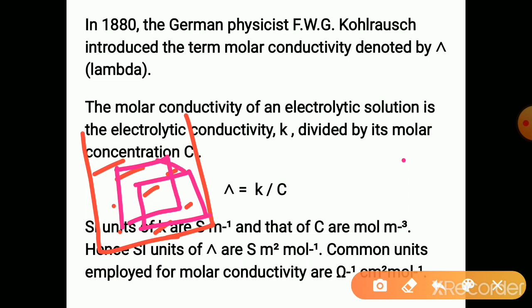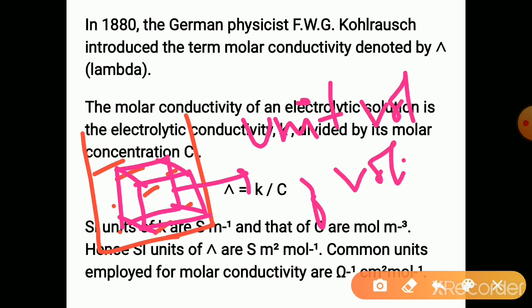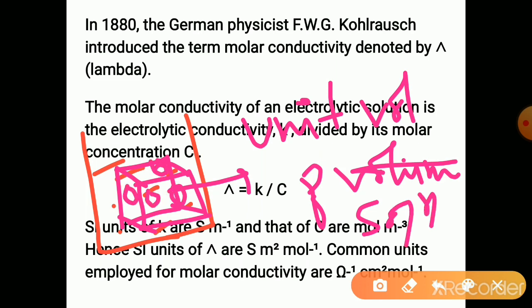Whatever ions are there in this unit volume of solution conduct electricity, and the conduction of electricity by these ions in the unit volume of solution is called electrical conductivity.